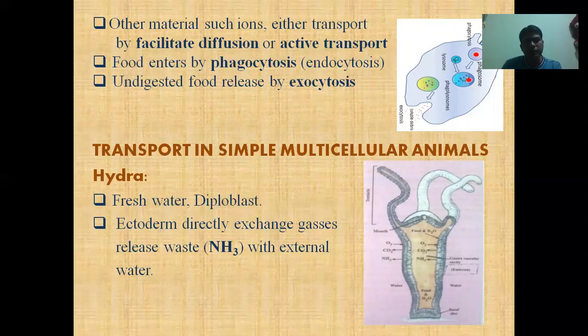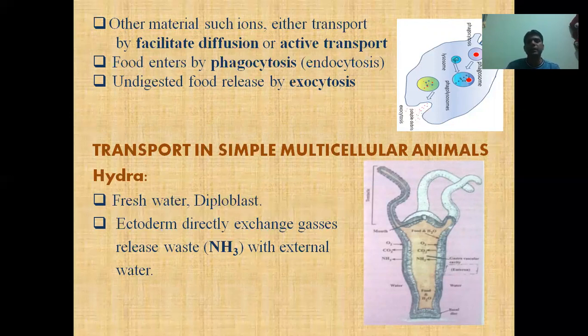Now we are going to discuss the transport in simple multicellular animals. Although the higher animals contain a specific respiratory system and a specific circulatory system, the body contains a huge gap within it, which is called the body cavity.